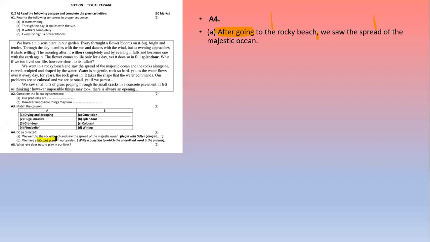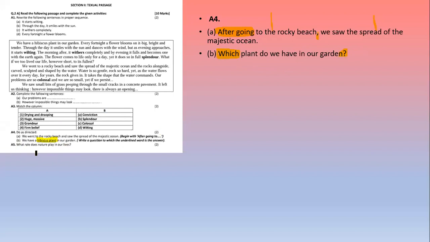So we have to frame WH question of this underlined word. अभी हमें ऐसा क्वेश्चन फ्रेम करना है that we will get this answer. Underline जो है वो word that will be our answer. So here, which plant do we have in our garden? So here I have used which WH word. And after the end of the sentence, I have put question mark because this is our WH question word.